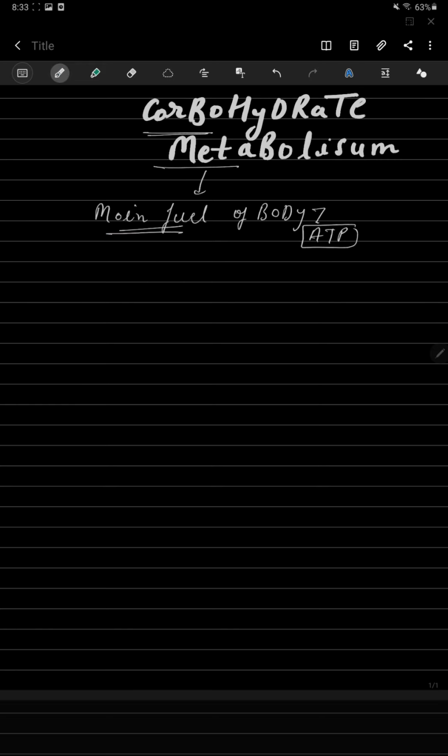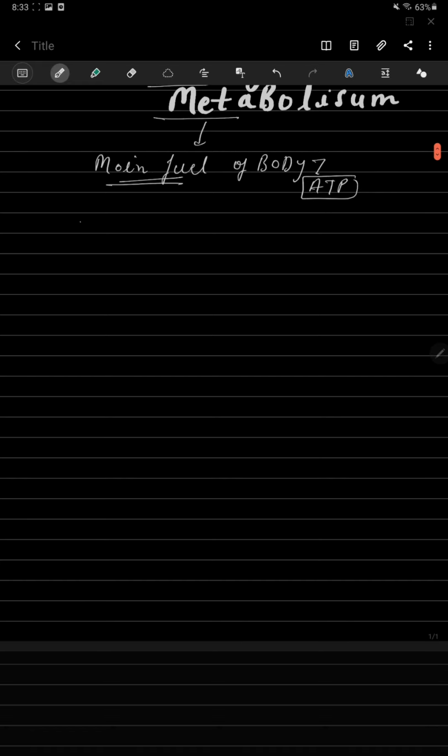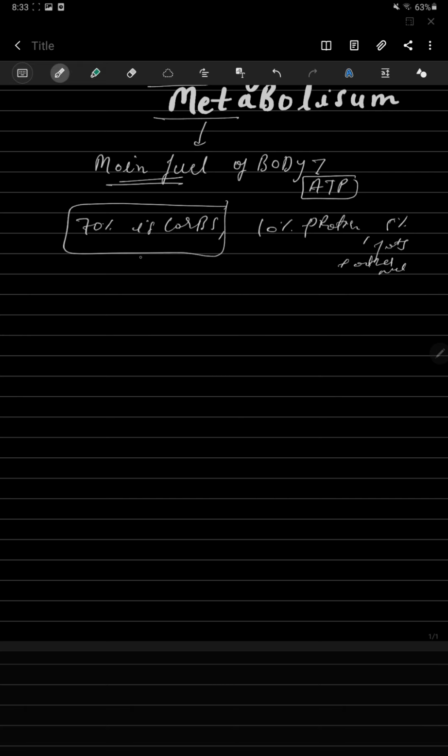In our diet, 70% is carbs, 10% protein, and 5% fats, plus other nutrients like vitamins and minerals. So carbohydrate in our diet is 70%. Mainly we are eating carbohydrates in our daily life.